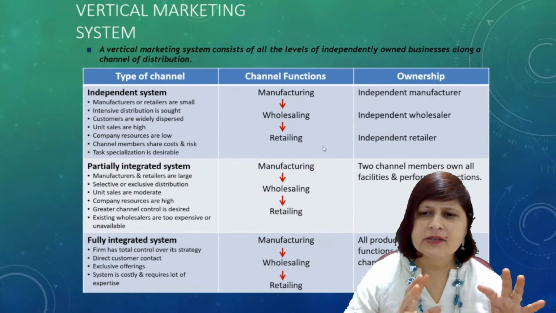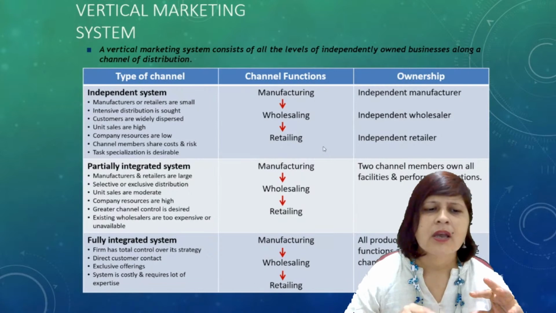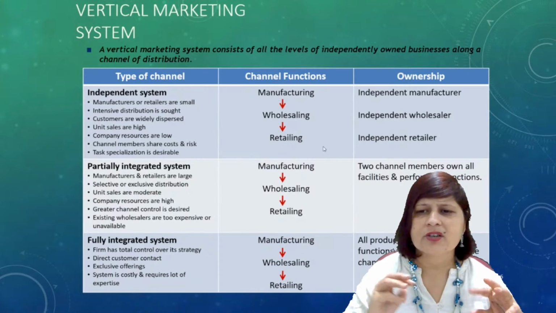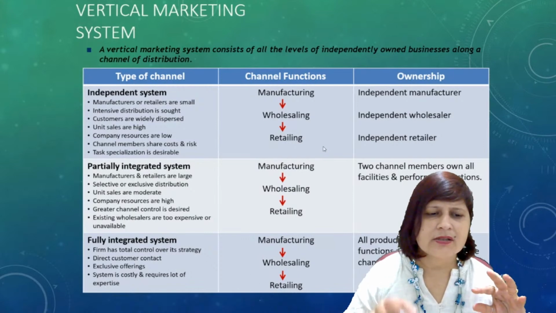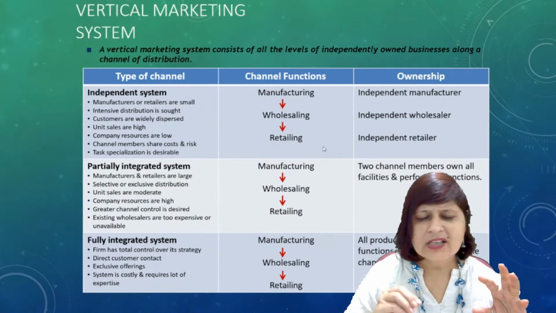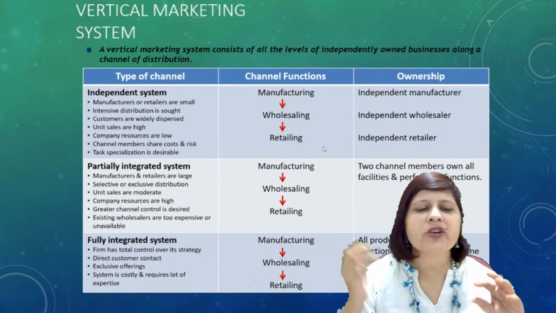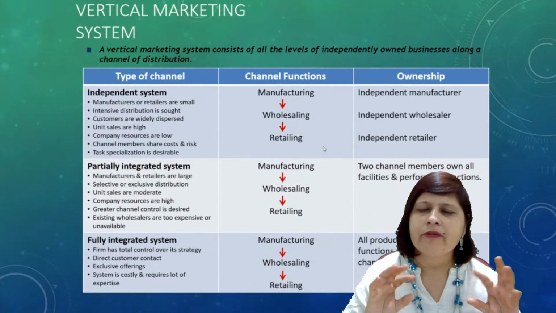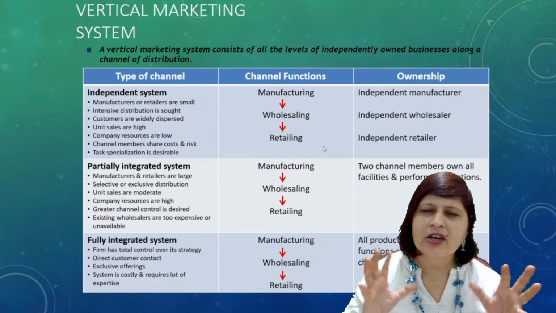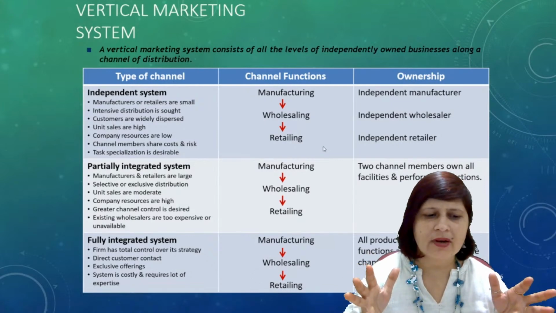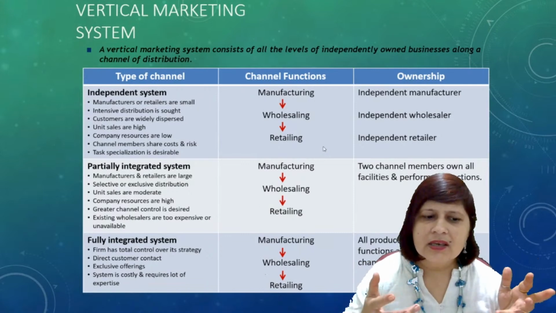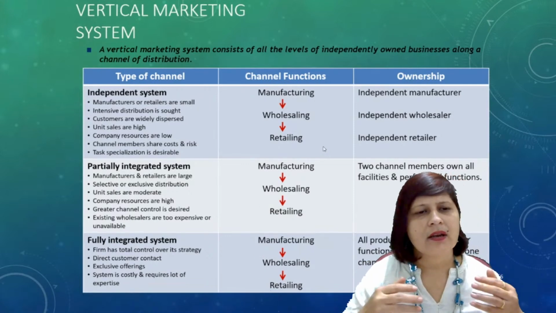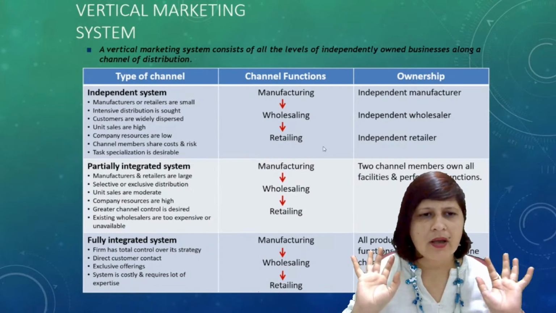The independent system is where the manufacturer and retailers are small, their resources are small, or the unit sales are high, but task specialization is desirable. Partially integrated system is where manufacturer and retailers are large and they have high resources, right? And unit sales are moderate. And in this case, the existing wholesalers are either too expensive or unavailable.